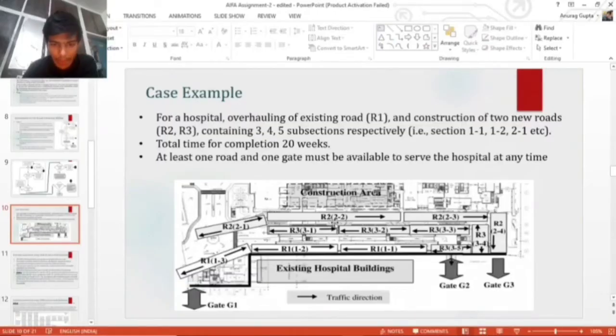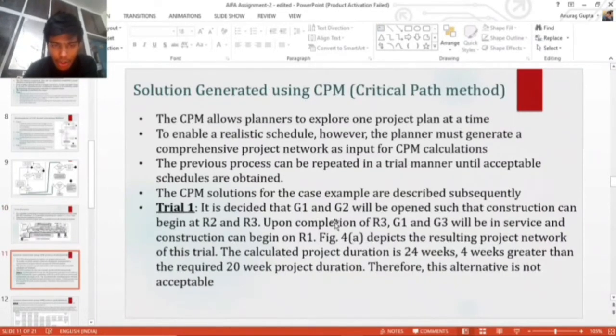So, as my fellow mates have discussed the case example, I'll be proceeding with the solution of this algorithm. So, how can we generate a solution using CPM, critical path method? Basically, it is a traditional algorithm in the field of civil engineering. CPM allows the planner to explore one project at a time. For enabling a realistic schedule, we have to give a comprehensive project network as input for CPM, and this algorithm will give us the schedule. So what we have to do is give some trial inputs until acceptable schedules are obtained.